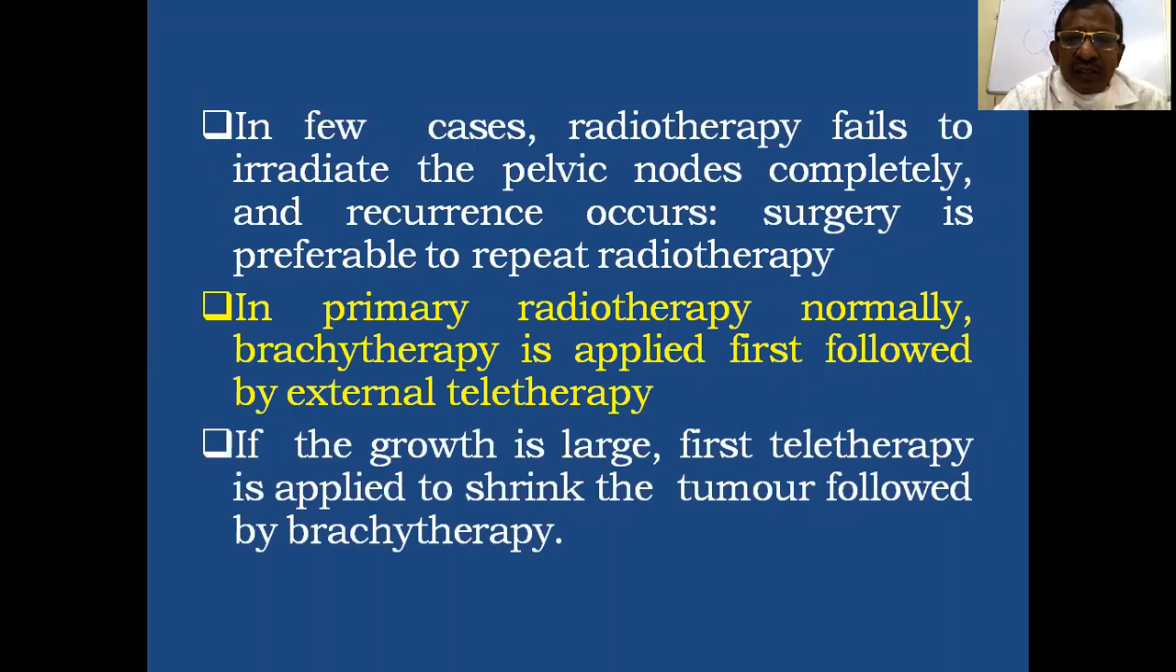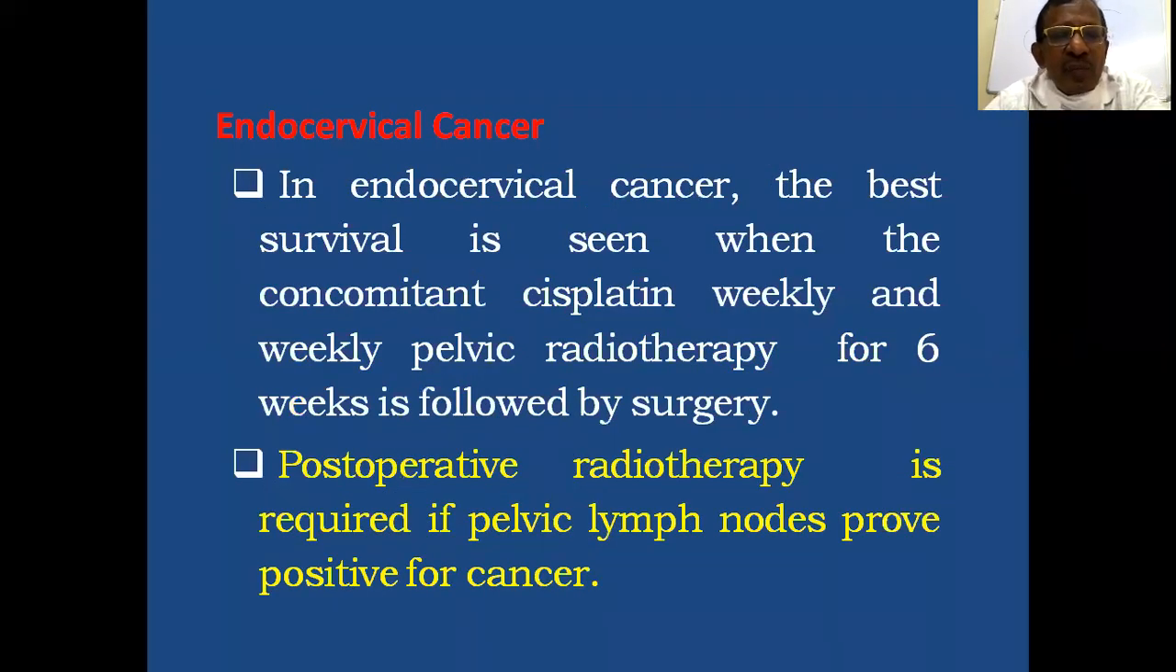Then in primary radiotherapy, normally brachytherapy is applied first, followed by external teletherapy. But when the growth is large, first teletherapy is given to shrink the tumor, followed by brachytherapy. Then in endocervical cancer, the best survival is seen when concomitant cisplatin is given weekly with weekly pelvic radiotherapy for 6 weeks, followed by surgery. Then post-operative radiotherapy is required if pelvic nodes are positive.